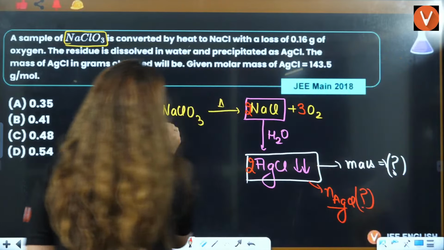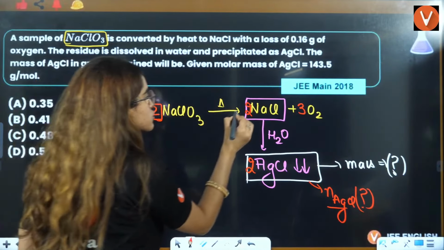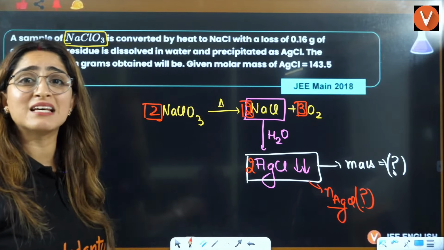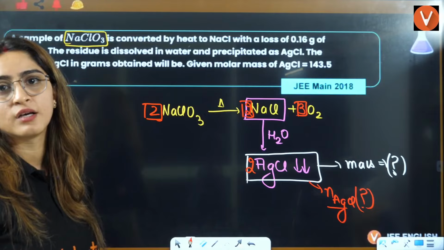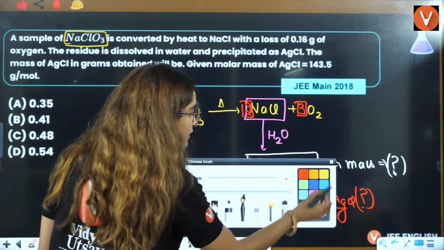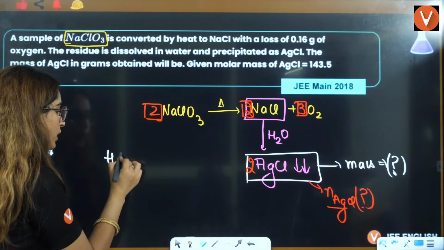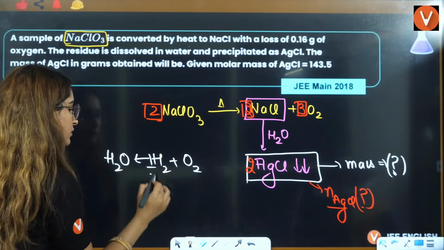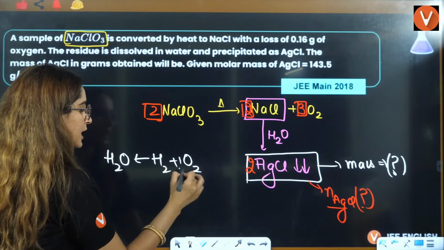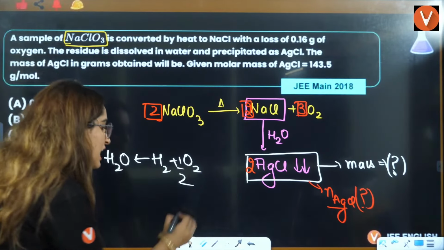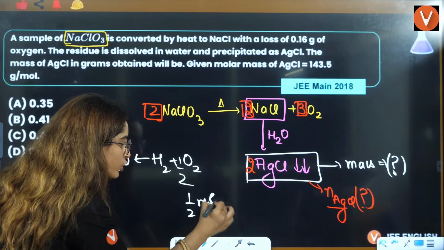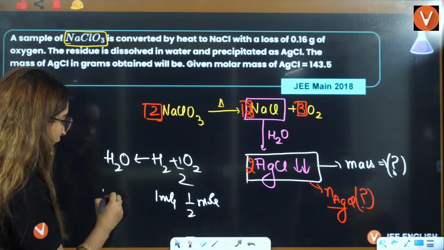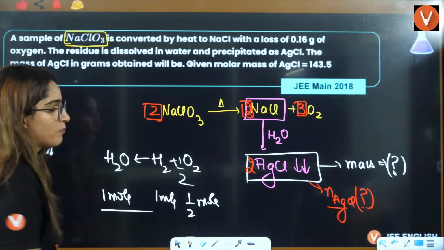Because this is the stoichiometry. This stoichiometry is telling you the number of moles in a standard reaction. Okay. Whenever I am saying that H2O is formed by H2 plus half of O2, that means I want to say that half mole of O2, 1 mole of H2 and 1 mole of water is formed, right?